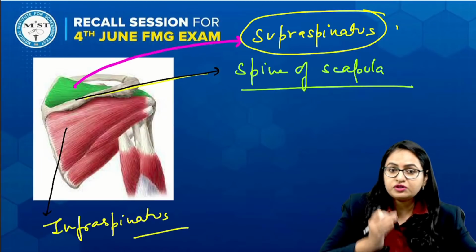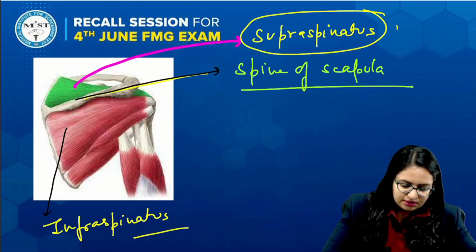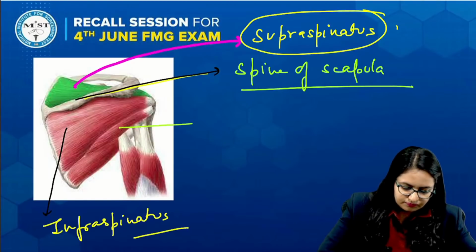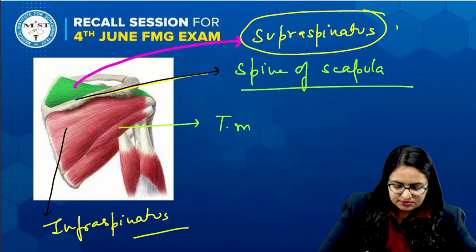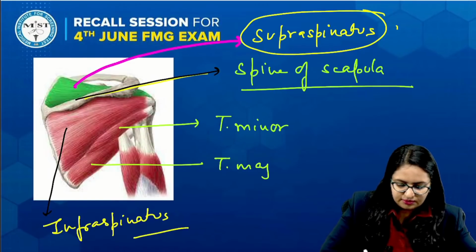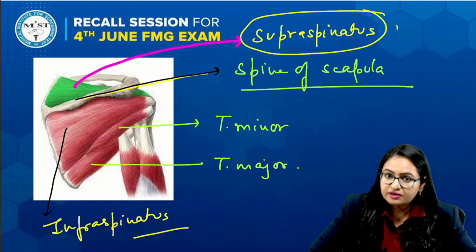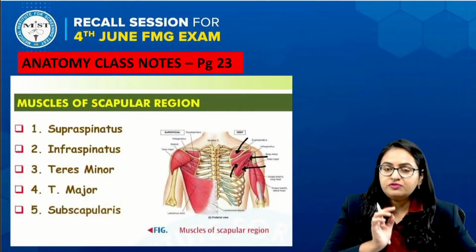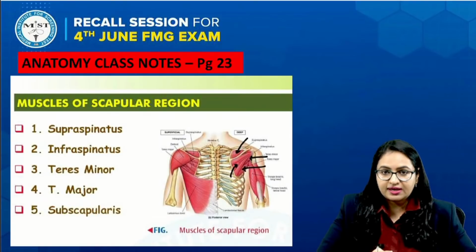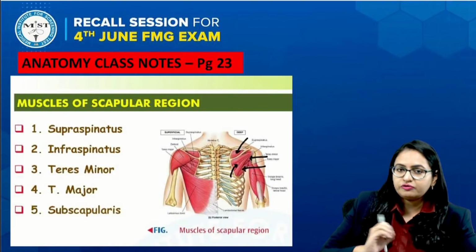And apart from this, when we go towards the lateral side, the lateral border of the scapula, what are the muscles? This muscle is teres minor, and the muscle which is present below is the teres major. Right, these are the muscles. We have identified the supraspinatus. The same thing we have discussed a lot of times during our class, and we have identified these muscles a lot of times.